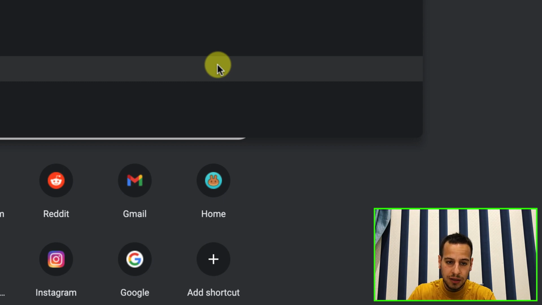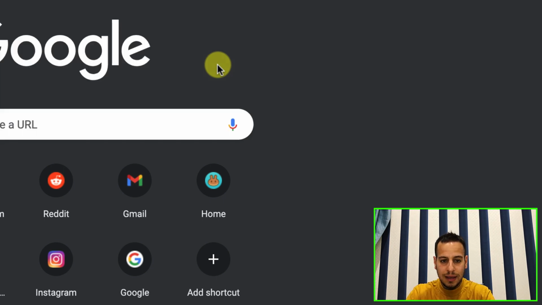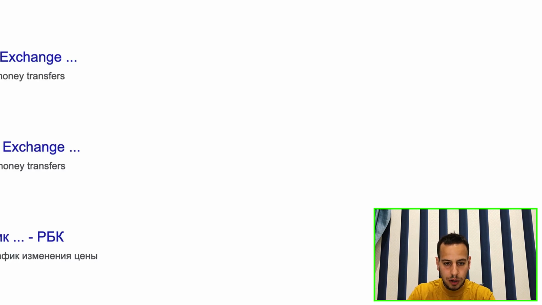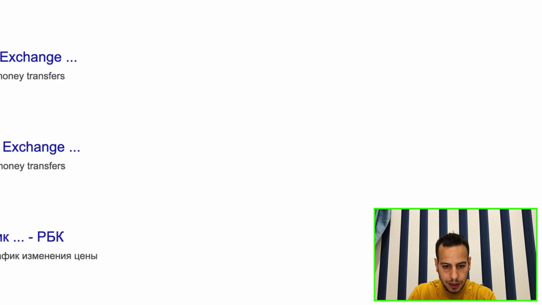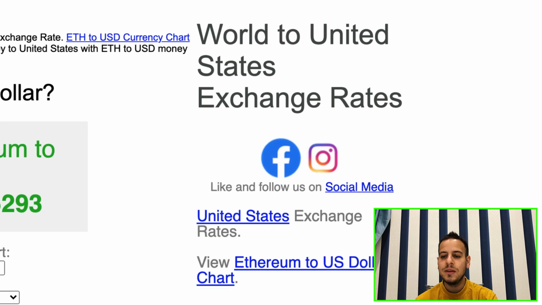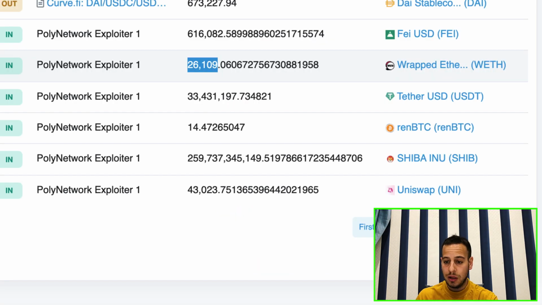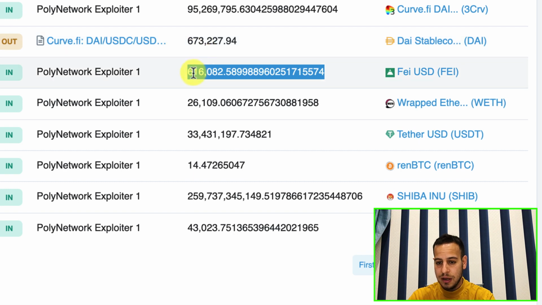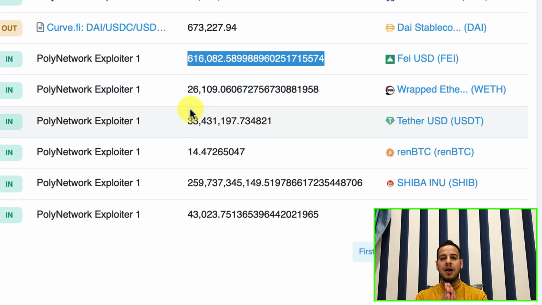Let's see how much it is in dollars. ETH to USD. Okay, let's look at this website. It's around $81 million, an additional $81 million, and another USD 600k. So there you go. This is all the funds that have been stolen. If we accumulate it together, it's around 200 something million dollars, if I'm not wrong, maybe a bit more.